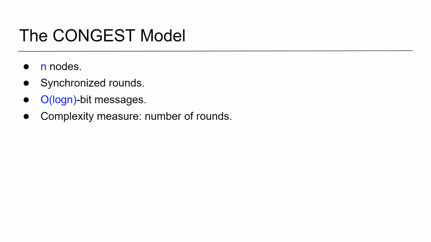In this work, we consider the well-known CONGEST model. In this model, we have a network of n nodes. We have synchronized communication rounds. And in each round, each node can send an O(log n) bit message to each of its neighbors. The goal in the CONGEST model is to compute some function of the network while minimizing the number of communication rounds.